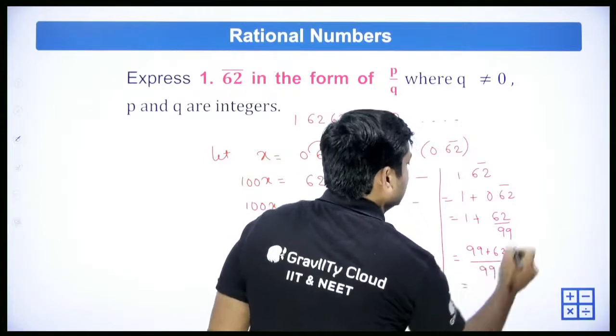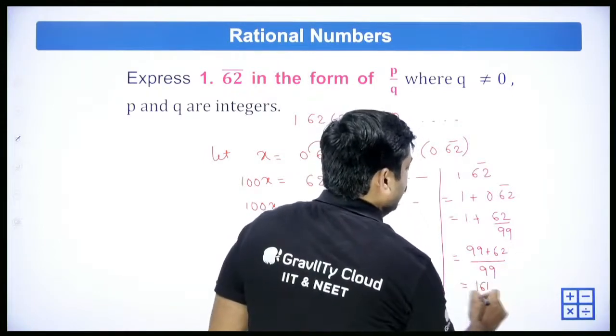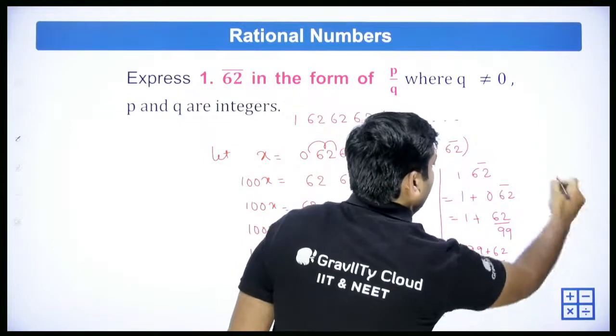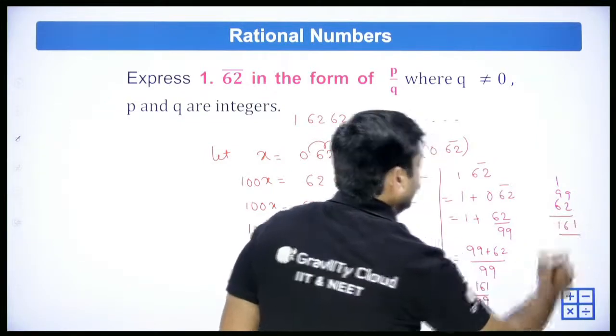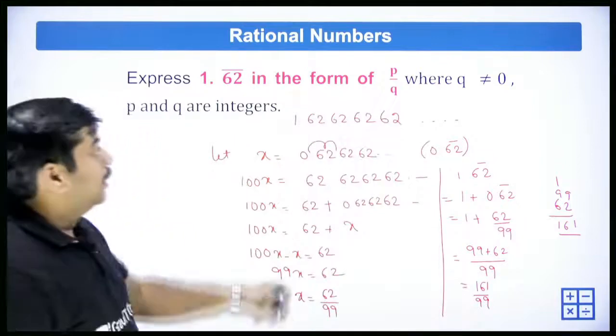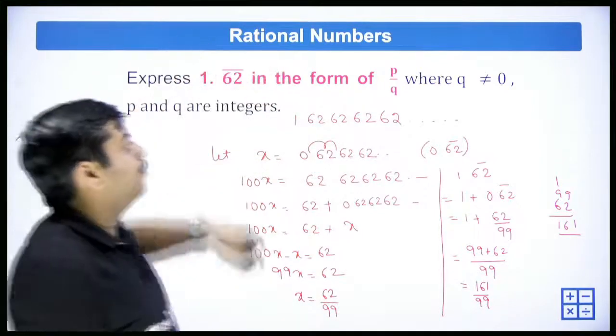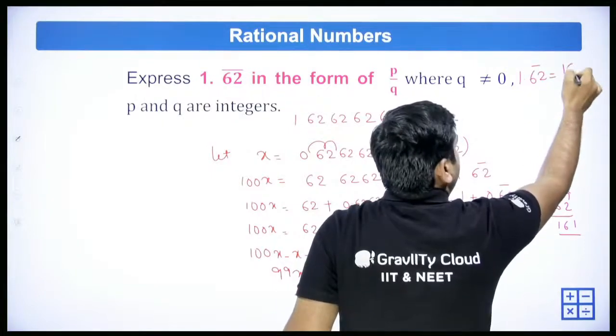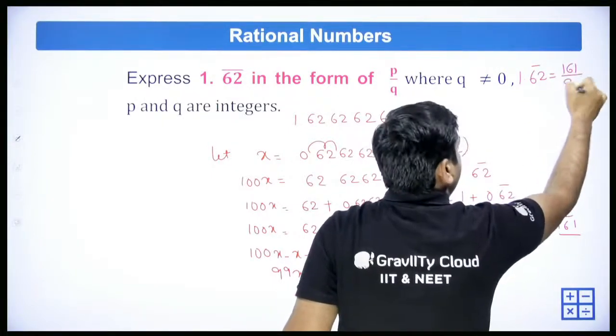What is 99 plus 62? It is 161 by 99. So the p by q form of 1.62 bar we can write as 161 by 99.